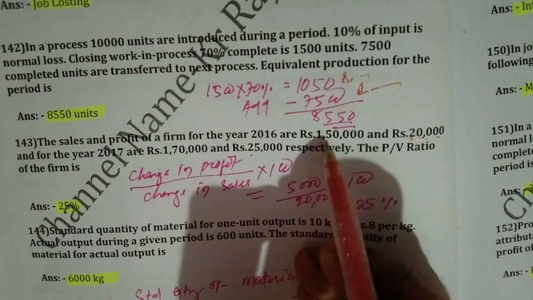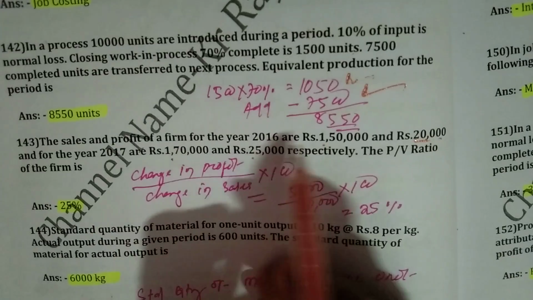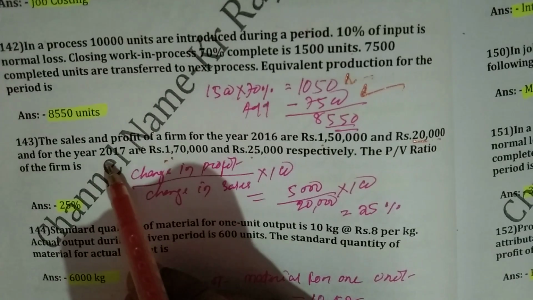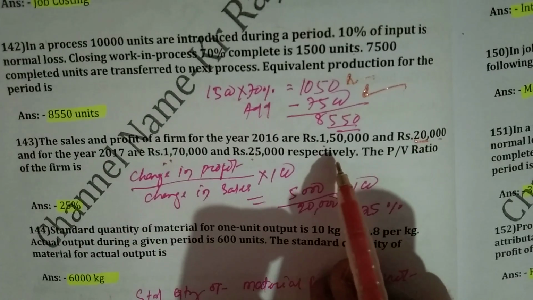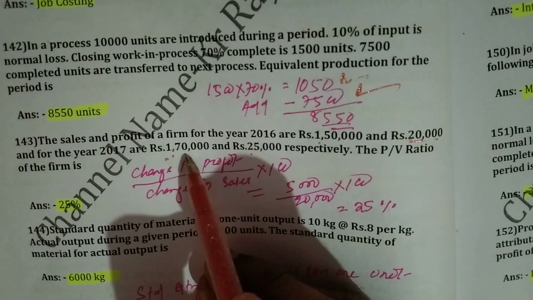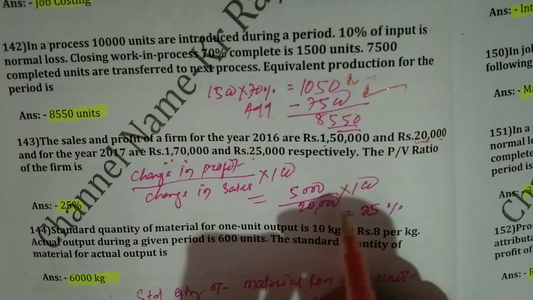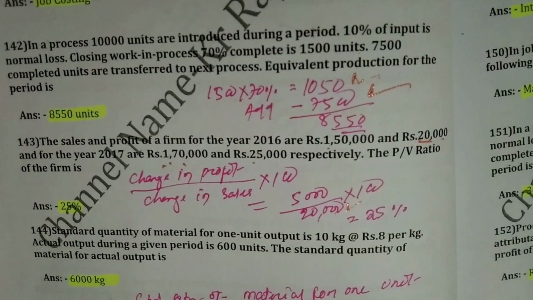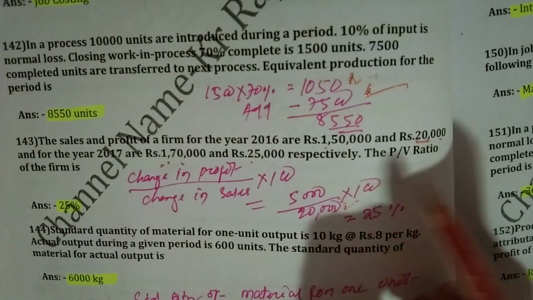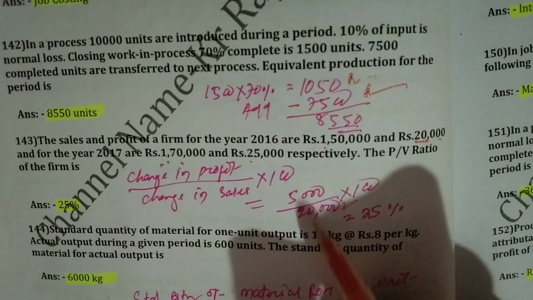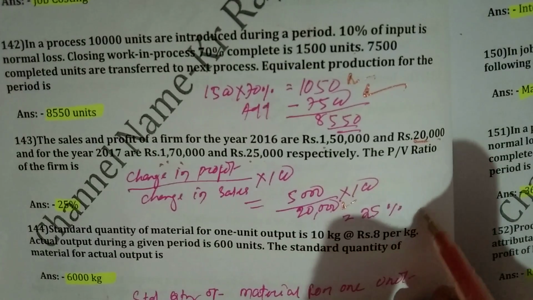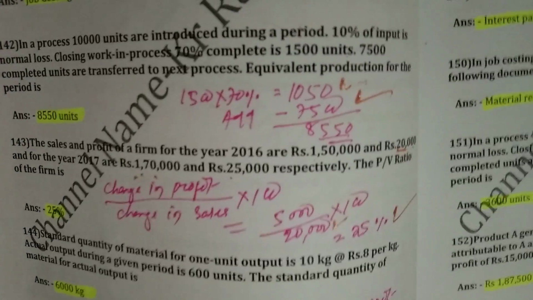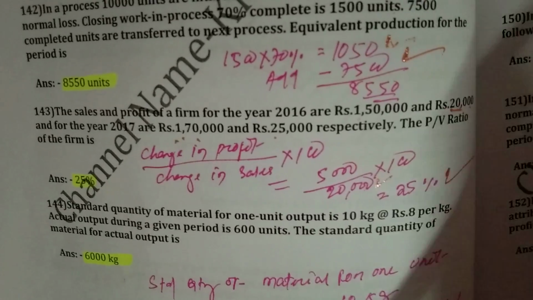Again sales given are 1,50,000 and 1,70,000. 1,50,000 is 2016 and 1,70,000 is 2017. So the differential figure will be 1,70,000 minus 1,50,000, that is 20,000. So if we calculate 5,000 divided by 20,000 into 100, we will find 25% is the PV ratio. Clear?